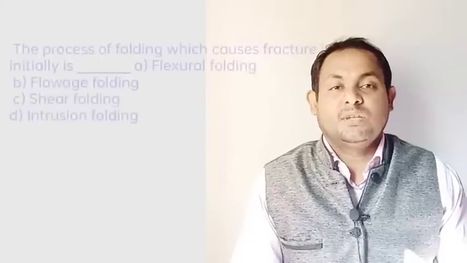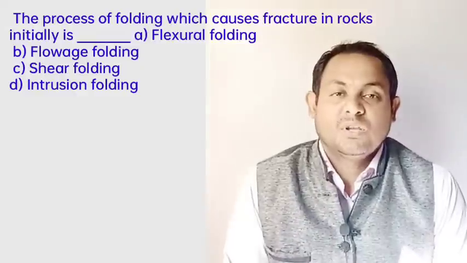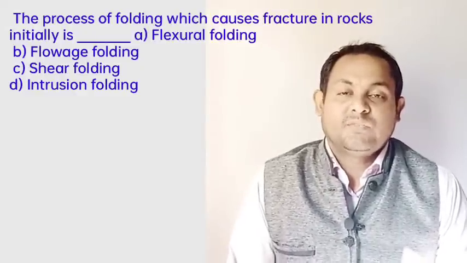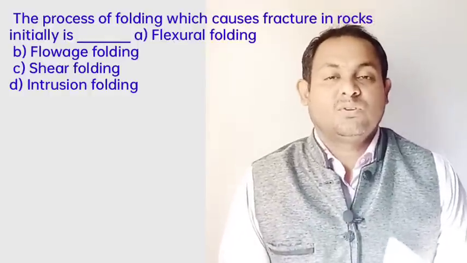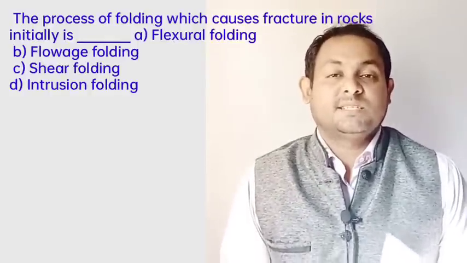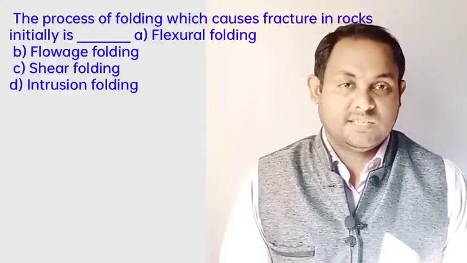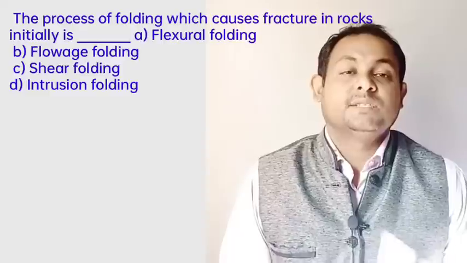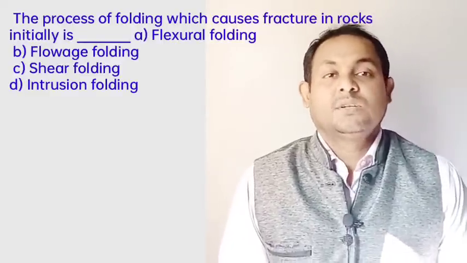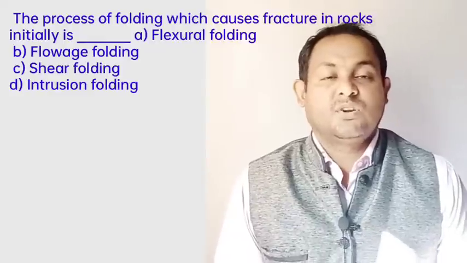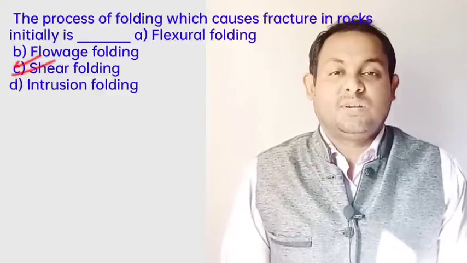Next, another question: the process of folding which causes fractures in the rock initially is basically which one? Flexural folding, flow folding, shear folding, or another. Definitely, in many cases folding is attributed to shearing force rather than simple compression. It is assumed that in such a process numerous closely spaced splits and fractures develop in the rock in the first stage of the process. So definitely option C, shear folding, is the correct answer.